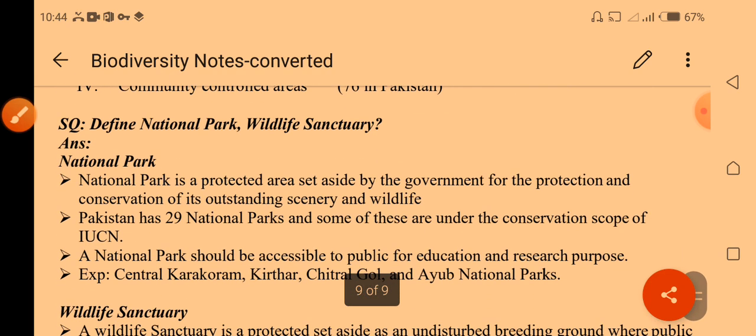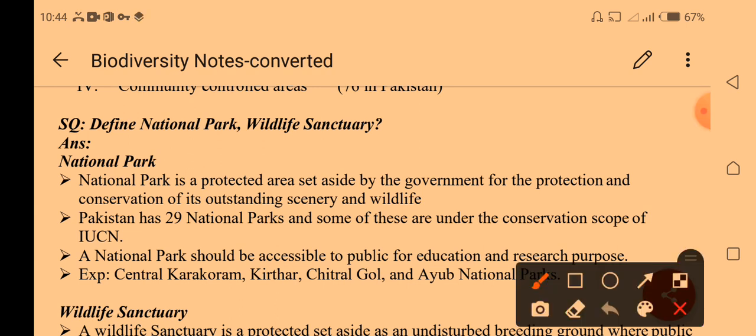So we will discuss and define national park and wildlife sanctuary. What is a national park? A national park is a protected area set by the government of Pakistan for the protection and conservation of its outstanding scenery and wildlife.